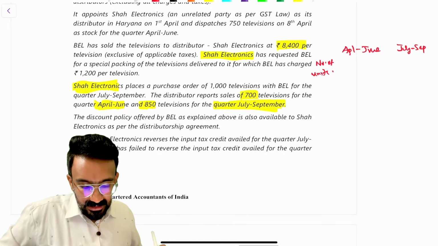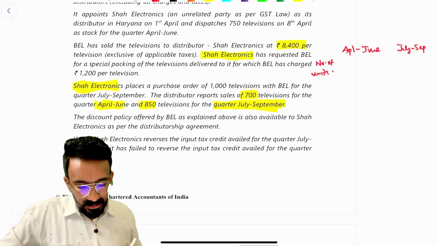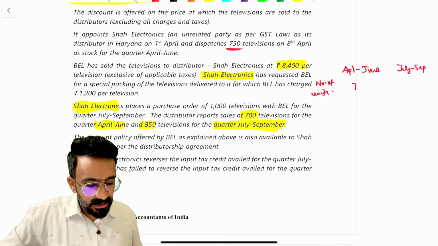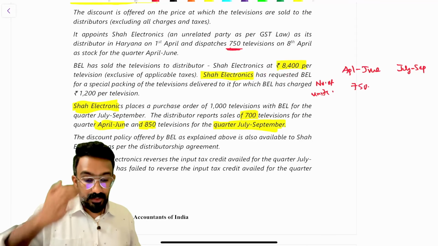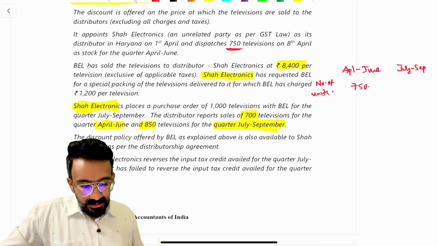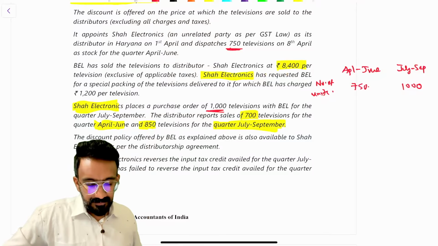We're computing how much sale has been happening between them. So they're saying that Shah Electronics is basically selling 750 units for April to June, and 1,000 televisions for July to September.